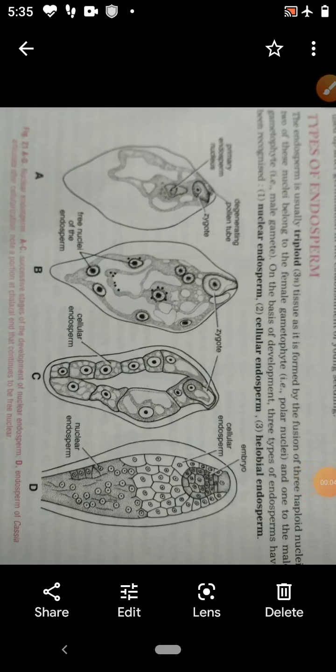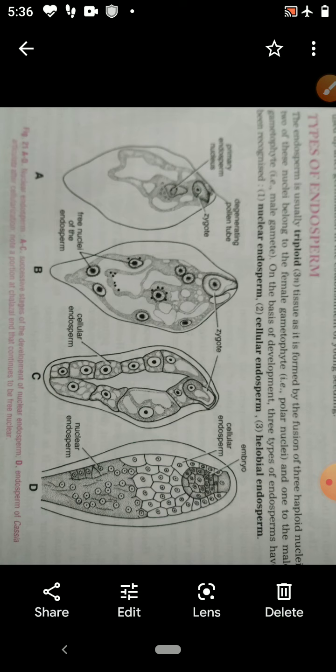Now I am going to explain post fertilization events. It means what happens after the fertilization. After fertilization there is development of endosperm, development of embryo, formation of fruit and seed. All these are collectively known as post fertilization events.